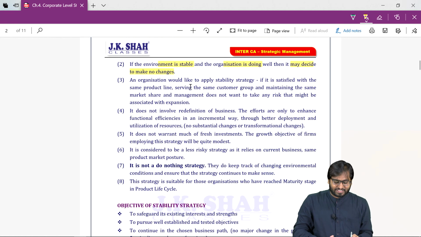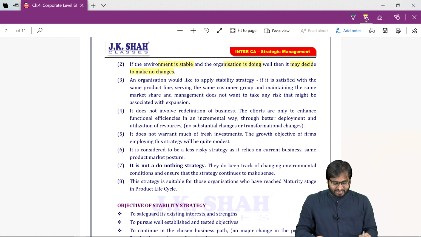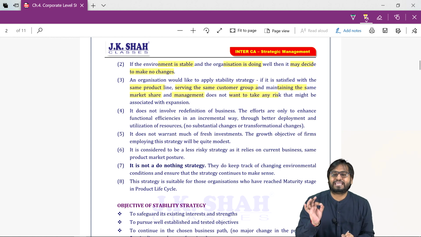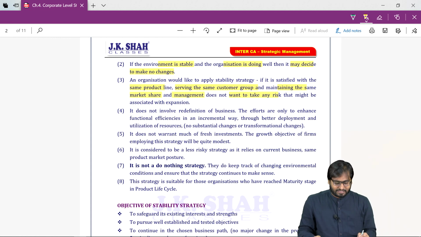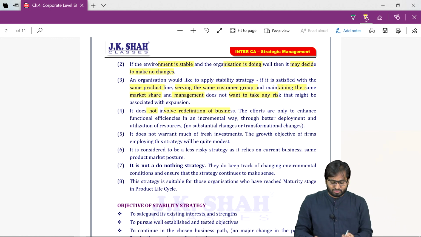An organization would like to apply stability strategy if it is satisfied with the same product, serving the same customer, maintaining the same market share, and management does not want to take any risk. We don't want to take any risk. It does not involve redefinition of business. So what do we want to do? We want to enhance our functional efficiency.